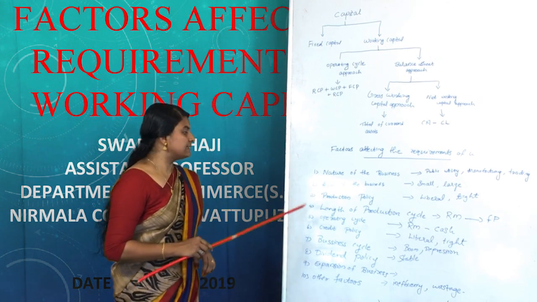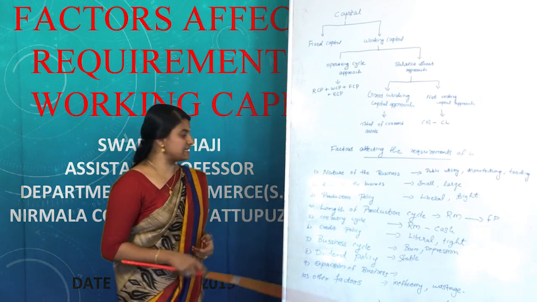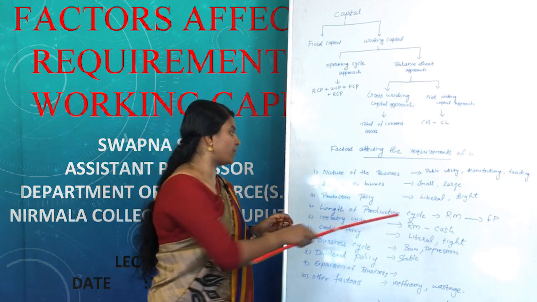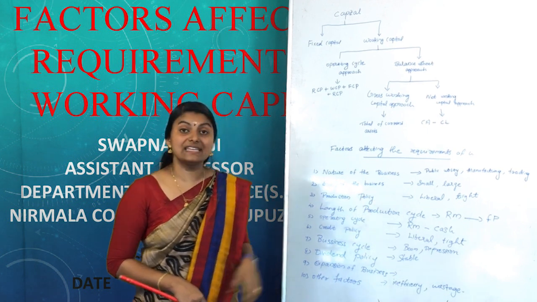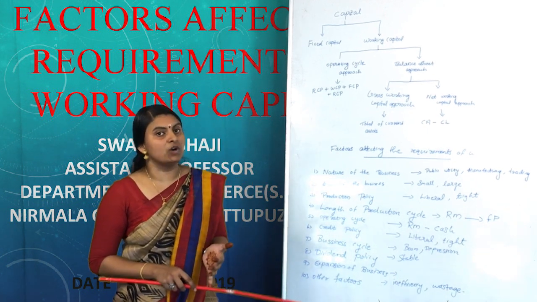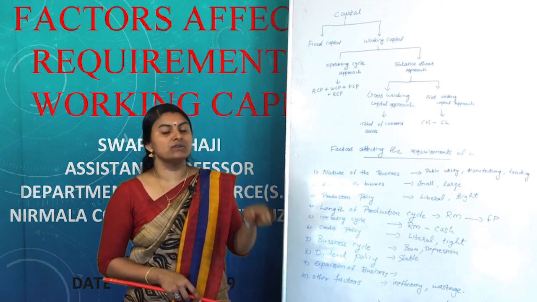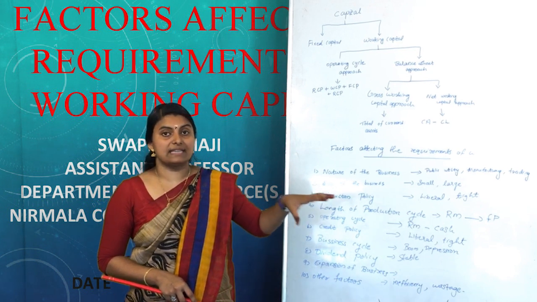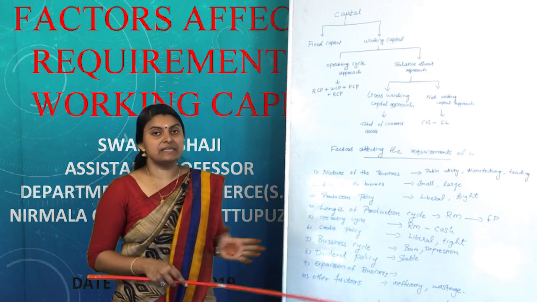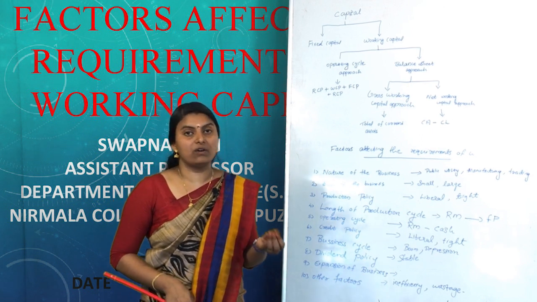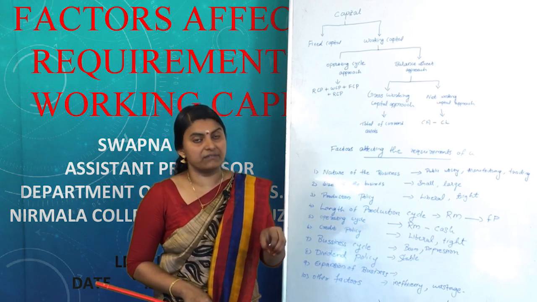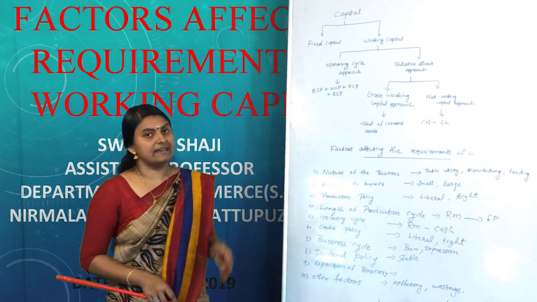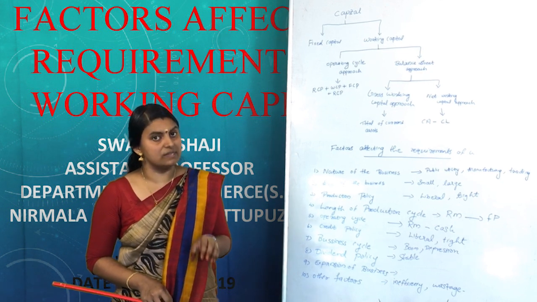The next factor affecting the requirements of working capital is the length of the production cycle. The production cycle starts from raw material and ends with finished products. It is the process of converting the raw materials into work in progress, then the work in progress into finished products. The time taken for the conversion of raw material to finished products affects the requirements of working capital. If the time is very long, then the majority of the working capital is blocked in the form of inventory. It increases the requirements of working capital. However, if the raw material conversion period is very short, the need for working capital is also very low.